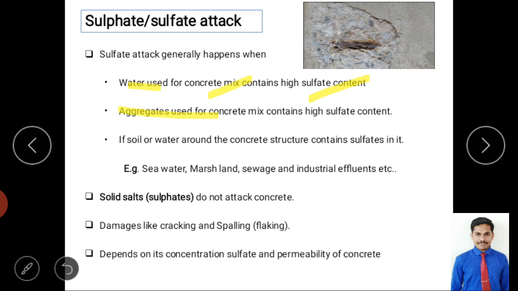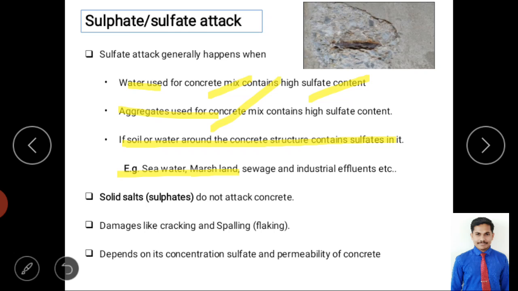The next ingredient is aggregate. On the surface of the aggregate or inside it, there can be sulfate content. Then there is the soil or water around the concrete structure. The earlier cases concern preparing the concrete, but here, after construction and placing of concrete, if the soil around the structure contains sulfate and water, for example seawater around a sea barrier, a road or other structures on the sea, sulfate attack may take place.